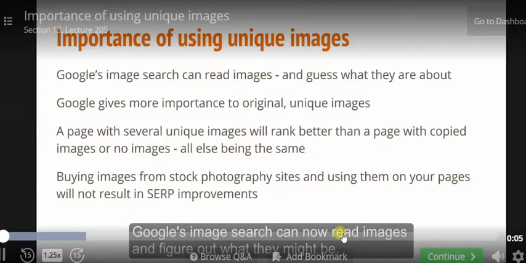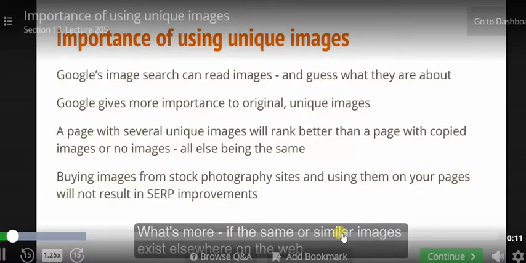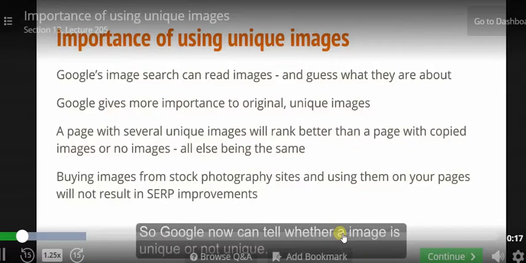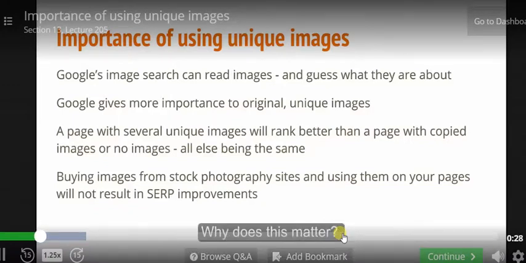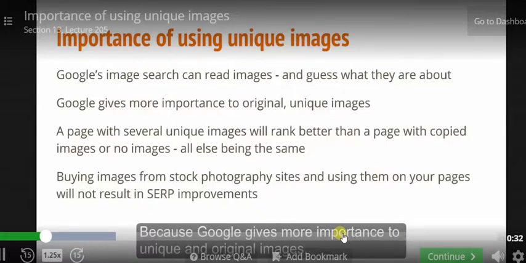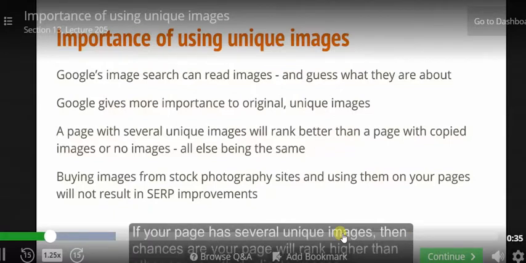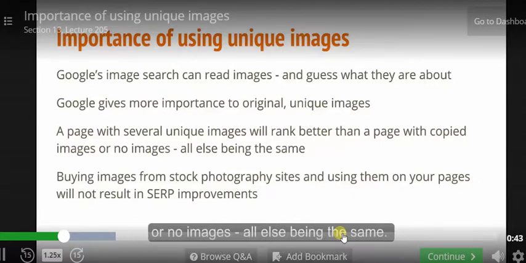Google's image search can now read images and figure out what they might be. What's more, if the same or similar images exist elsewhere on the web, it can ferret them out. So, Google can tell whether an image is unique or not unique. It isn't 100% perfect yet, but it's very good and getting better. Why does this matter? Because Google gives more importance to unique and original images. If your page has several unique images, then chances are your page will rank higher than other pages with duplicate images or no images, all else being the same.